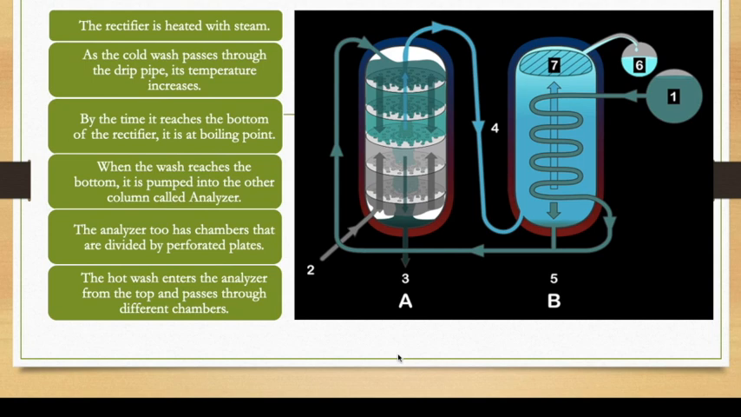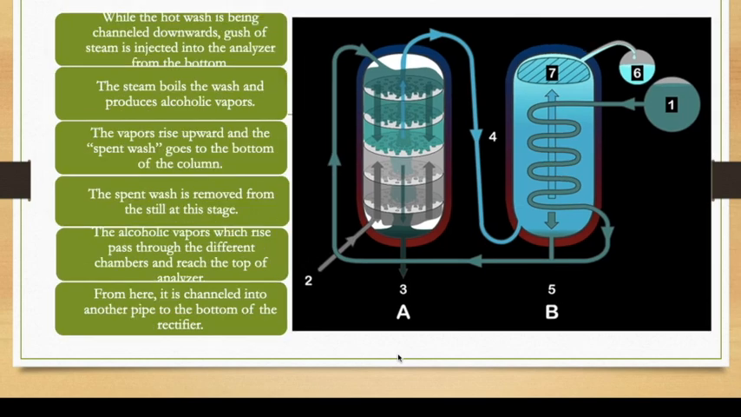If you see, this drip pipe is going up and into the column called the analyzer. The analyzer too has chambers that are divided by perforated plates. If you see the A column, that is the analyzer, there are perforated plates. There are plates which have holes in them. The hot wash enters this analyzer from the top and passes through the different chambers, passing through these perforated plates.